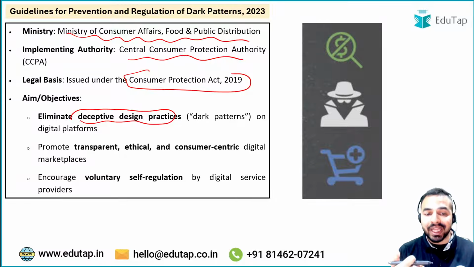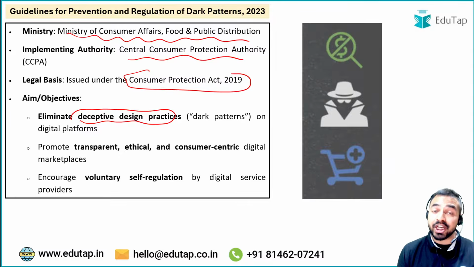Then we want to promote transparent, ethical and consumer centric digital marketplaces जो कंज्यूमर सेंट्रिक हो, right? And the place where we are not misleading the users to just come and purchase something, right? And it should be ethical and transparent in nature. Like sometimes दोस्तों क्या होता है, for example there is an e-commerce platform, right?